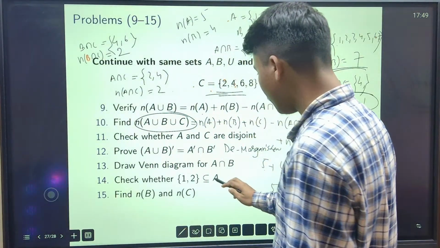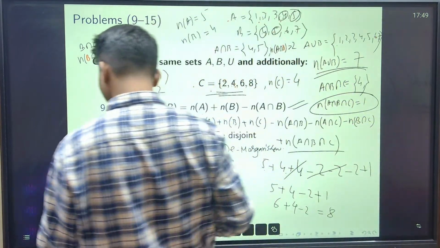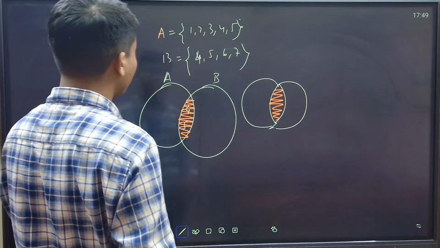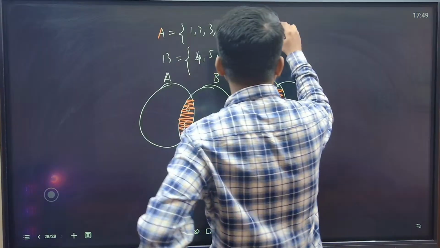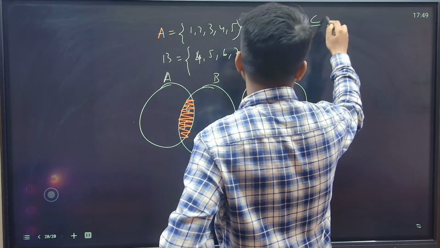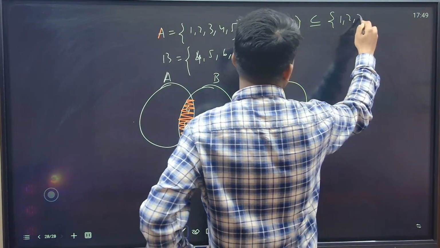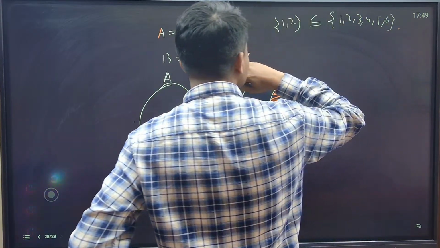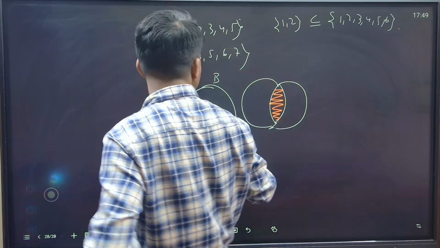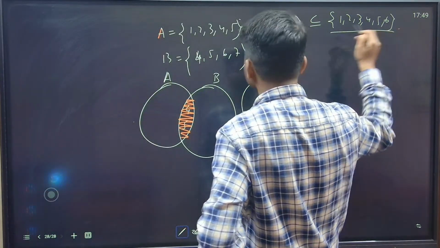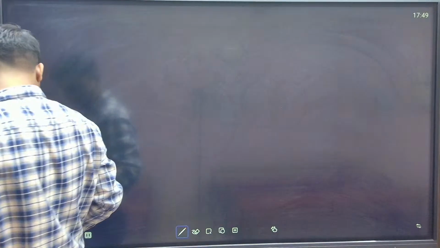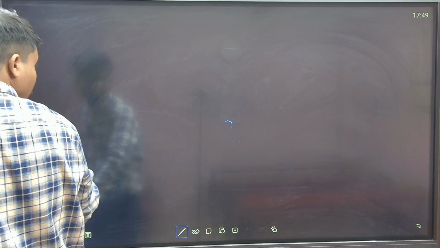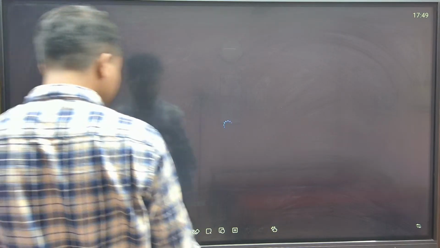Check whether 1, 2 is a subset of A or not. See, 1, 2 will be a subset or not. So of course, 1, 2 is a subset of 1, 2, 3, 4, 5, 6. Right? So this is a subset.